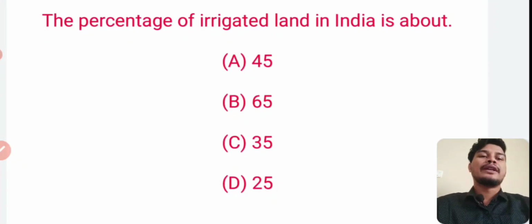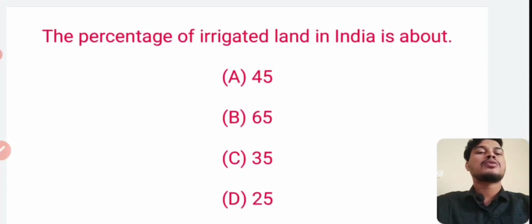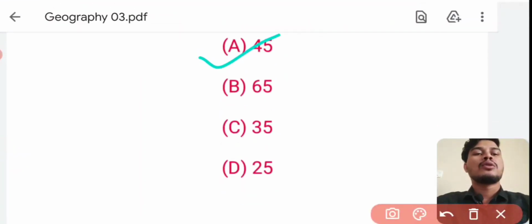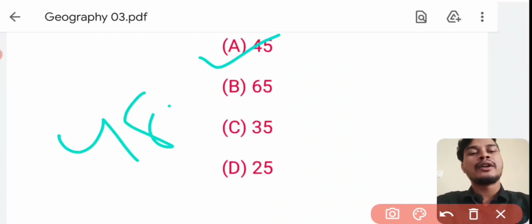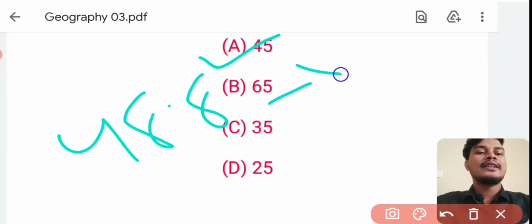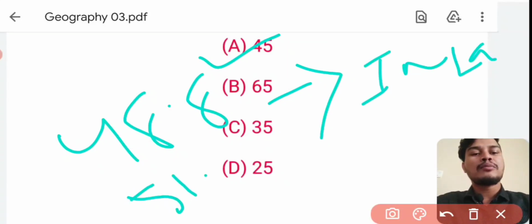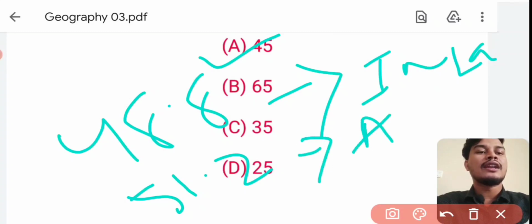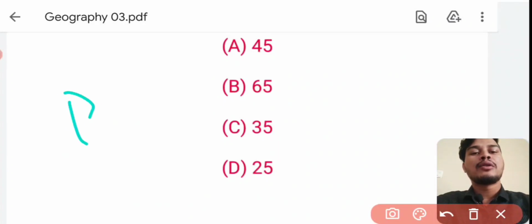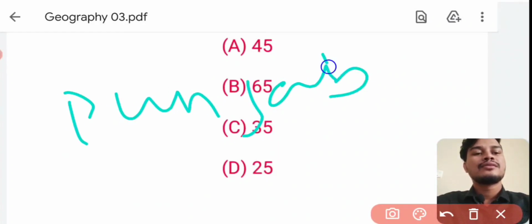The percentage of irrigated land in India is about? Answer is 45, approximately 45. 48.8% is irrigated land, and 51.2% is agricultural land. Next, highest agricultural land: Punjab and Haryana have the highest agricultural land. Next question.